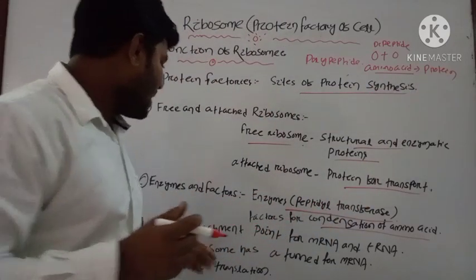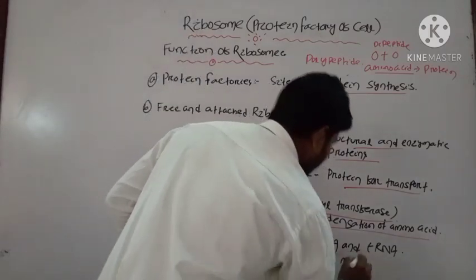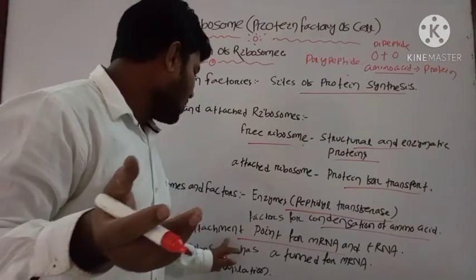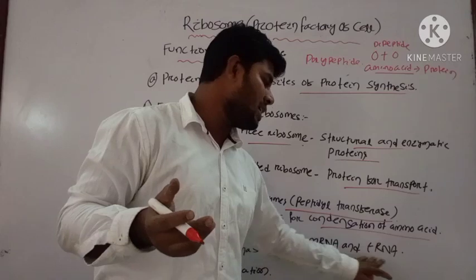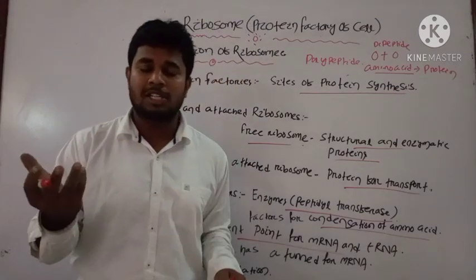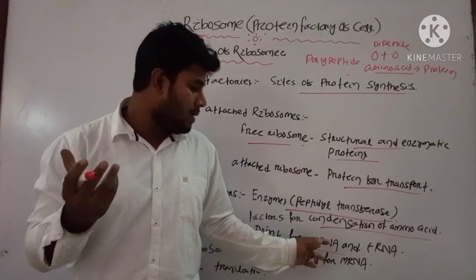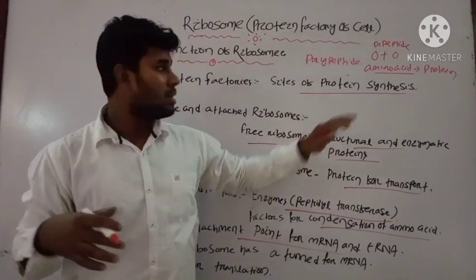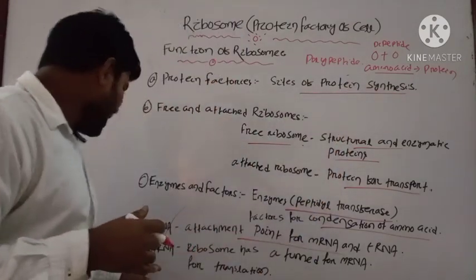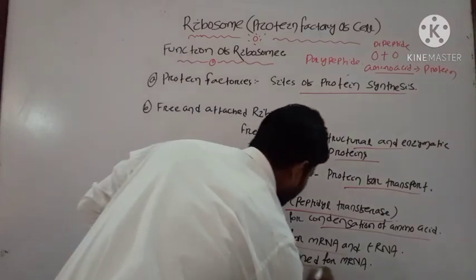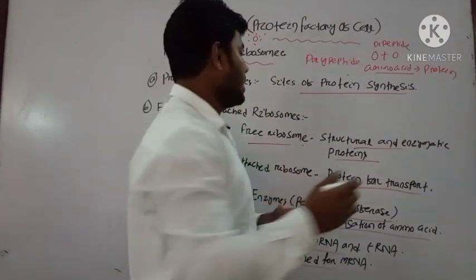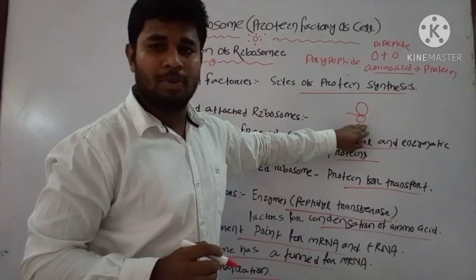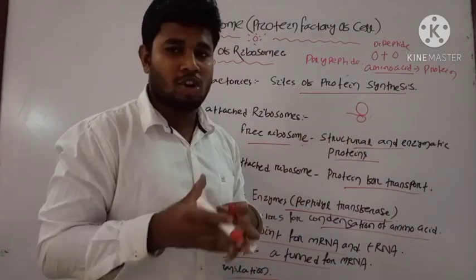Then next, the rRNA present inside the ribosome, in case of both 80S and 70S units, mainly involves the attachment of the mRNA and tRNA. The rRNA which is present inside the ribosome helps in the attachment of mRNA. From where does mRNA come? It comes from the nucleus and joins with the ribosome to produce the protein. Then next, the ribosome has a tunnel-like structure. Suppose this is your ribosome, then it has a space for the entry of mRNA, for the production of your protein.